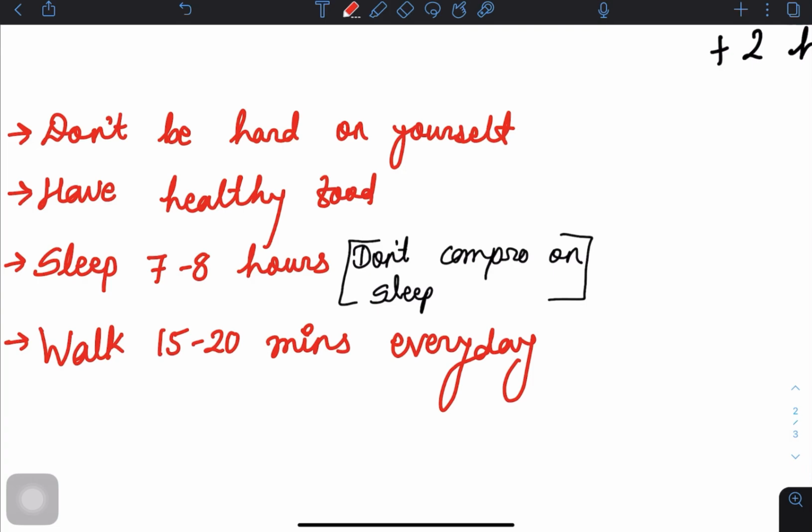I need sleep. Plus, go for a walk at least 15 to 20 minutes after having your dinner. What I used to do was, whenever I wanted to watch a YouTube video, I would watch it while walking. I would not waste my study time watching YouTube stuff. I used to utilize that walking time also. So this is it, guys. These are just simple things which I wanted to advise you.